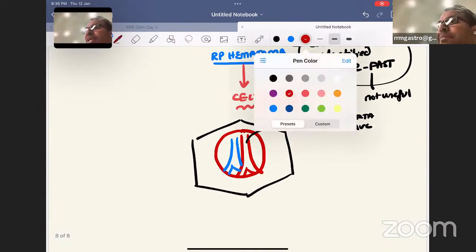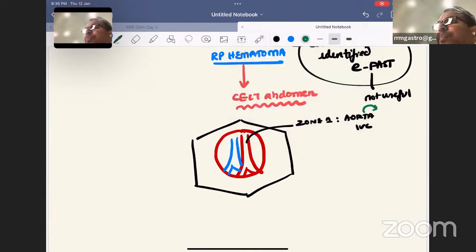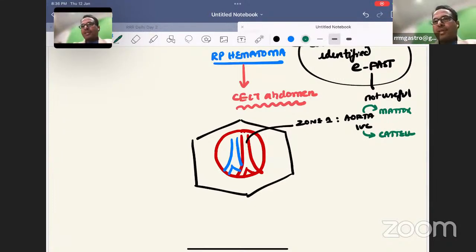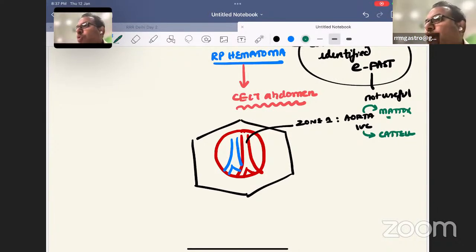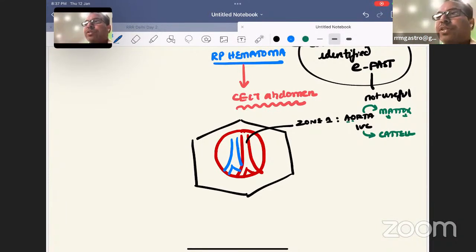If it is an aortic bleeding, what maneuver will I do? Basic question: Mattox maneuver. For IVC bleeding, Cattell maneuver. I hope you know what these are. Mattox maneuver exposes the aorta by rotating all the structures from the left side. Cattell maneuver exposes the IVC by rotating all the structures from the right side. So Mattox, MAO, for aorta. AO for aorta. Don't get confused in this.